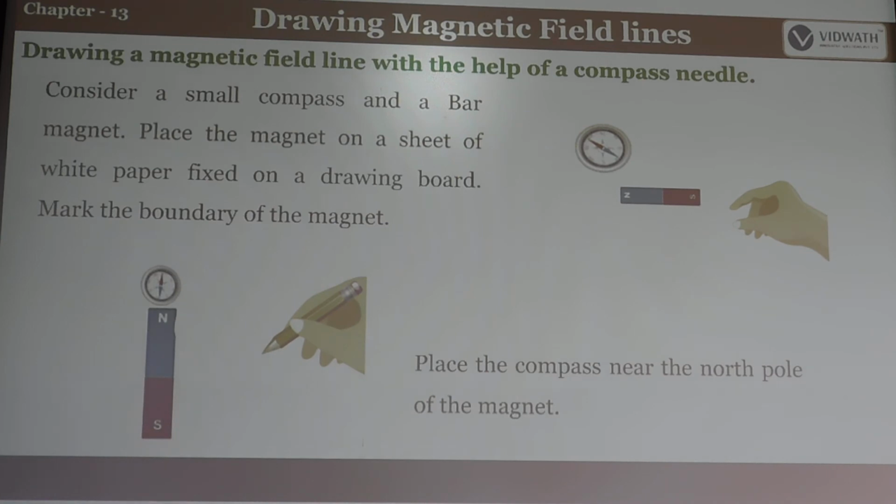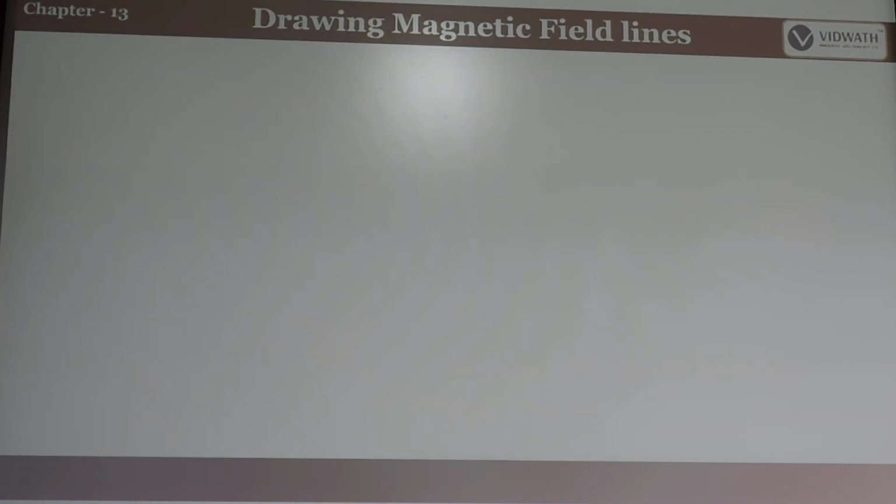Place the magnet on a sheet of paper fixed on the drawing board. Mark the border of the magnet. The border of the magnet means the size of the magnet should be drawn. Place the compass near the north pole of the magnet. So in the second step, we put the compass at the north side of the north pole of the magnet. Then what happens?